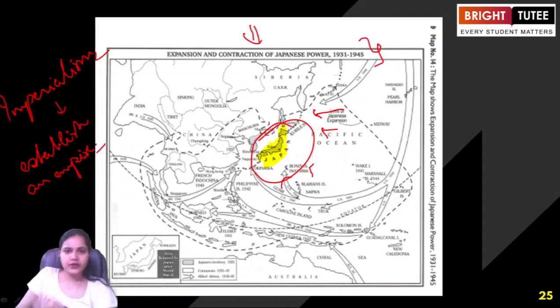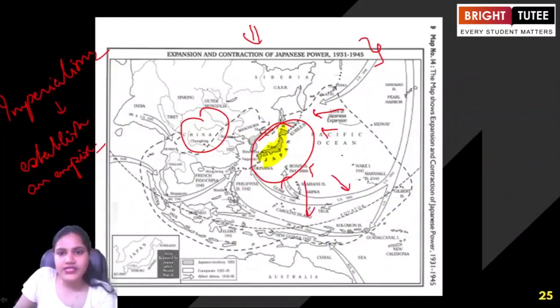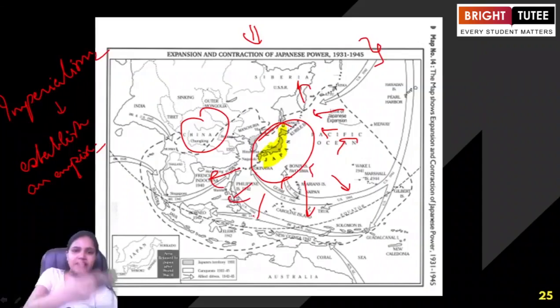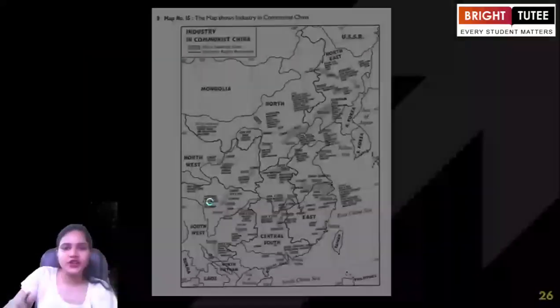If we look at the region of China, as you can see, and the Southeast Asian countries, you need to focus on all the Southeast Asian countries. This map talks about the expansion and contraction of the Japanese power. You need to see how they were expanding into different regions of China, and how they were trying to establish their supremacy in the Southeast Asian countries.